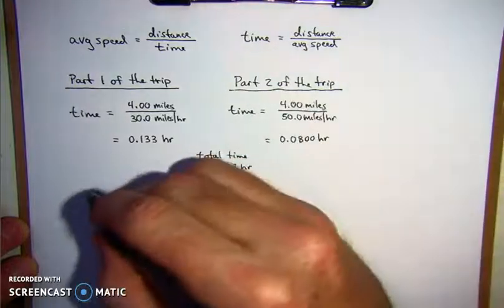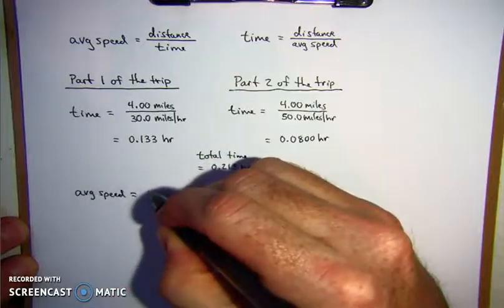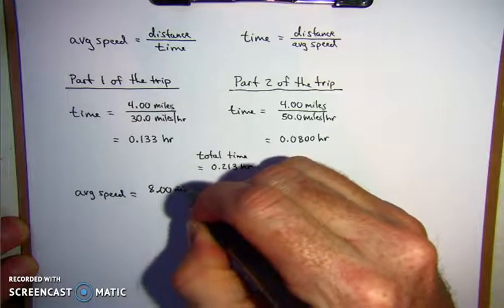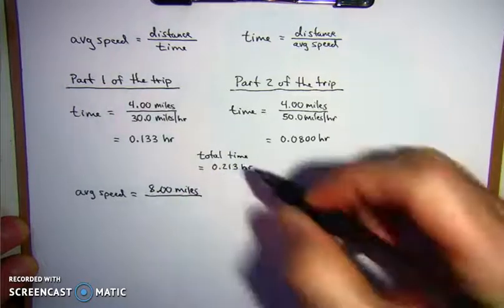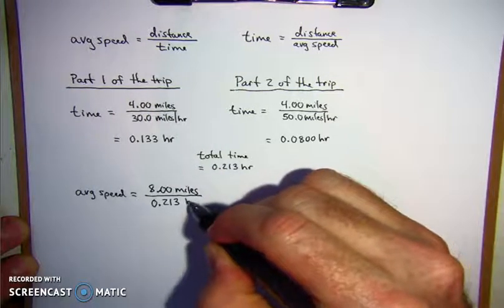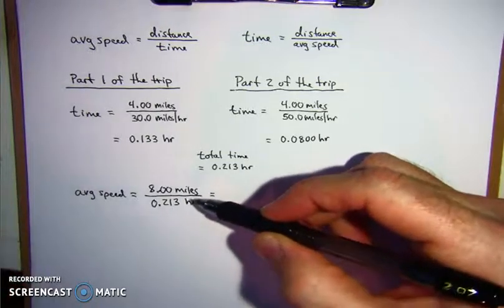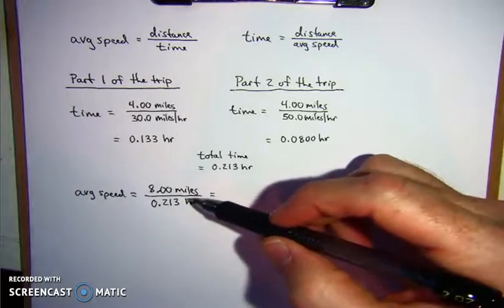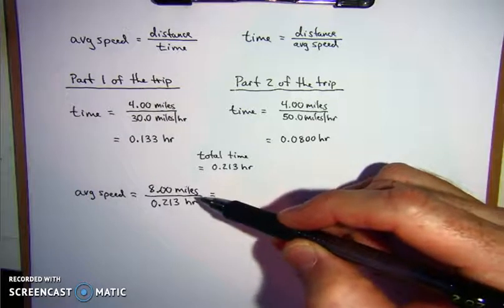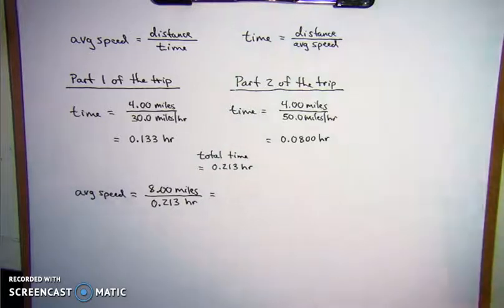That means total distance, let's see, average speed equals our total distance was 8.00 miles. And our total time is 0.213 hours. And look, you can see how the units are going to work out. You'll know sometimes when you're setting up a problem properly, if you look at your units, average speed is going to be in miles per hour. So when we have miles on top, hours on the bottom, we know we're setting it up correctly. So let's see what this is.